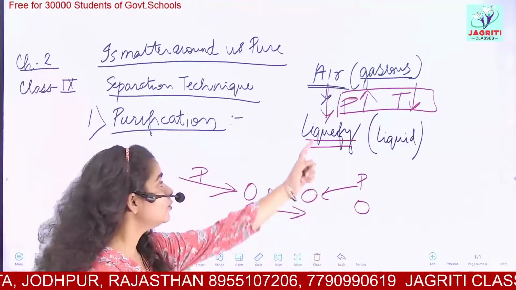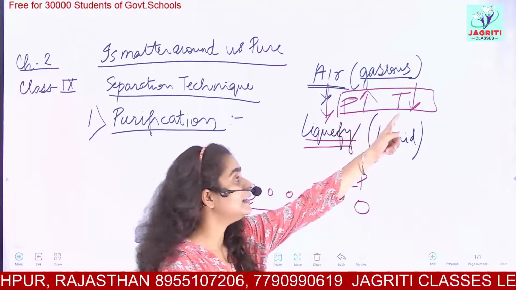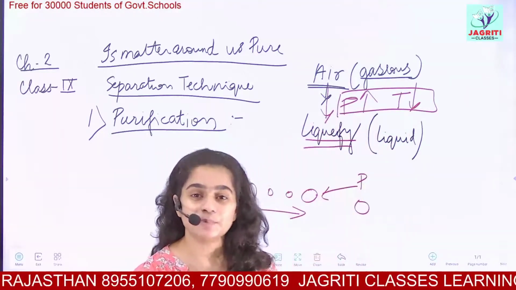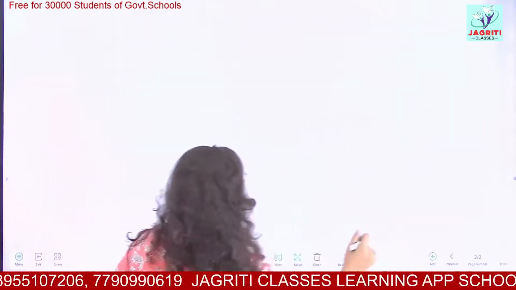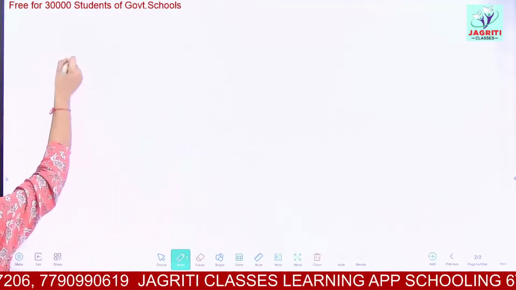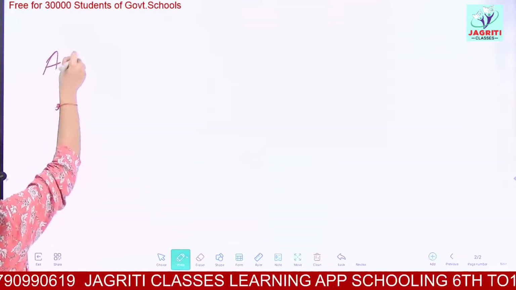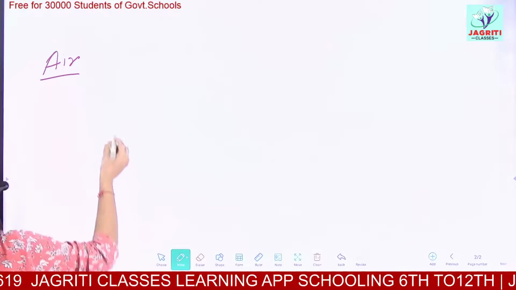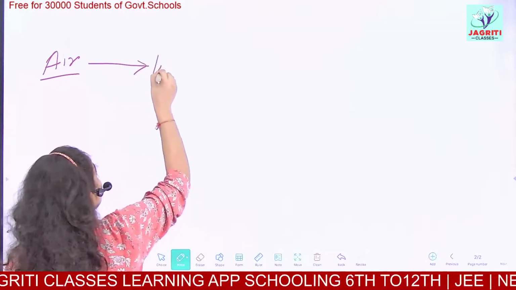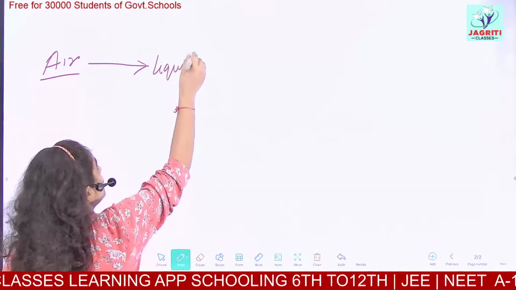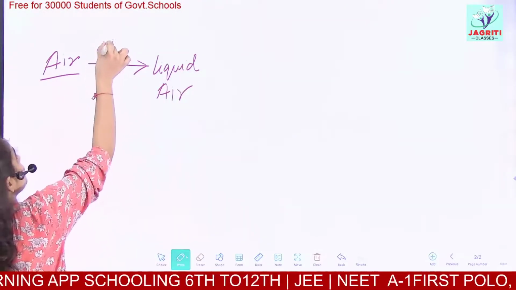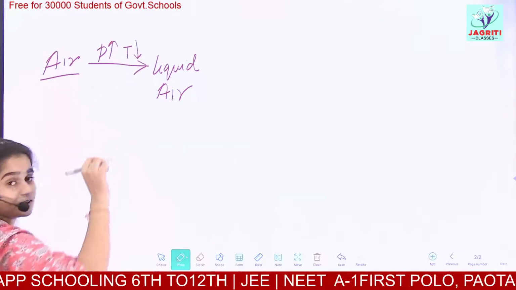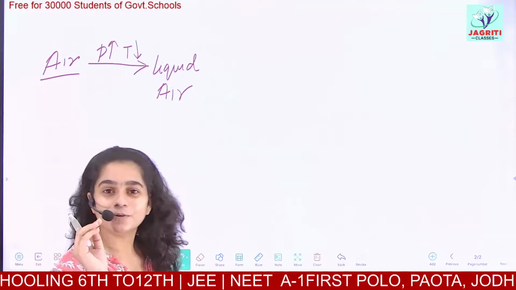That is, you have to increase the pressure and in turn you have to decrease its temperature. Once you have done this, you took air from your source, then you made liquid air. How was this liquid air made? You increase the pressure and decrease the temperature. So we got the liquid state of air.